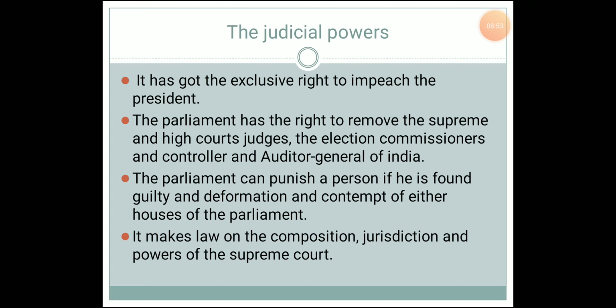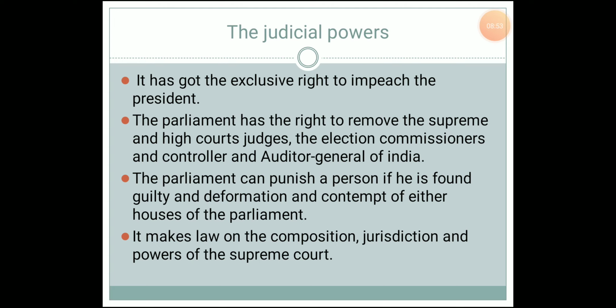Now let us see what the judicial powers are. Judiciary means the execution of the law. So what are such powers enjoyed by the Union Legislature? First, it has the exclusive right to impeach the President. The President is elected by an electoral college consisting of the members of both the Rajya Sabha and the Lok Sabha and the state legislatures.